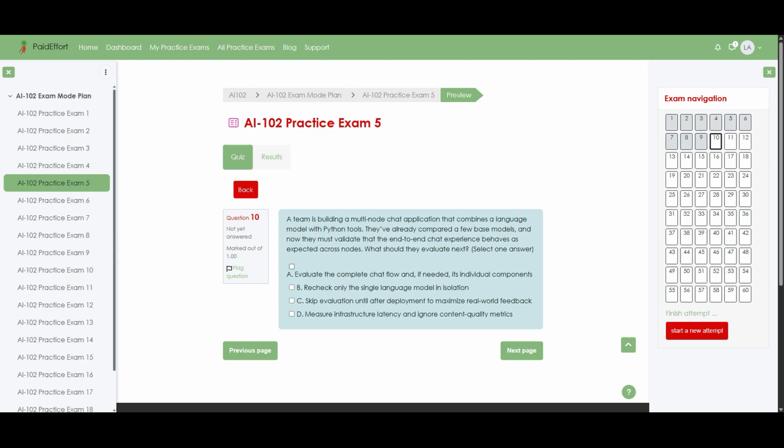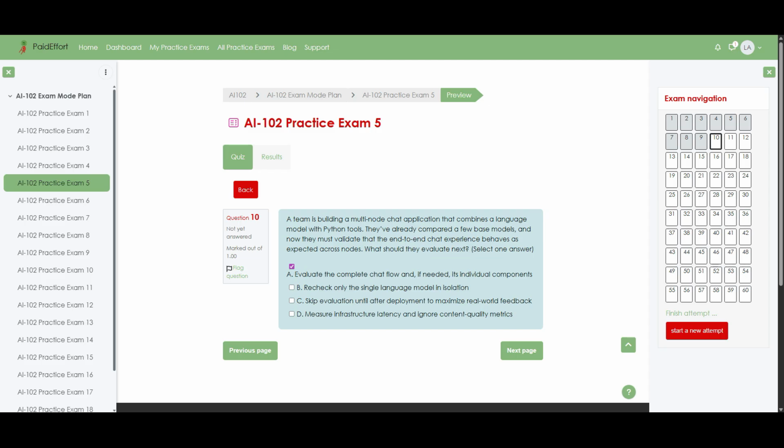Option B. Recheck only the single language model in isolation. Option C. Skip evaluation until after deployment to maximize real-world feedback. Option D. Measure infrastructure latency and ignore content quality metrics. The correct answer is option A. Evaluate the complete chat flow and, if needed, its individual components.